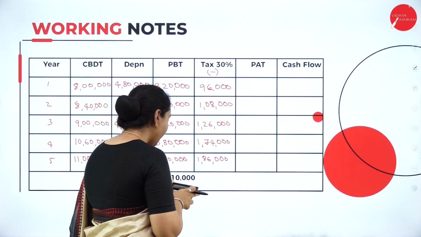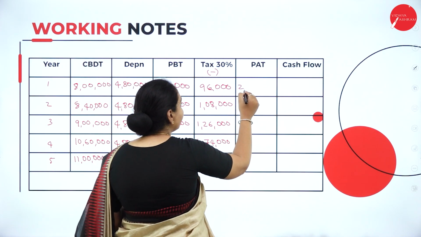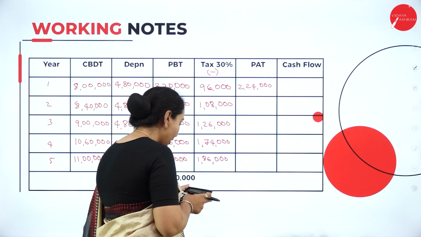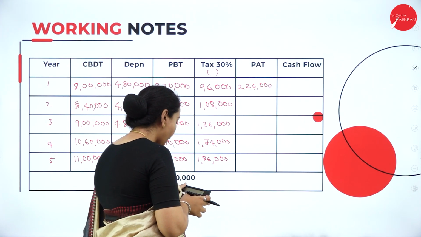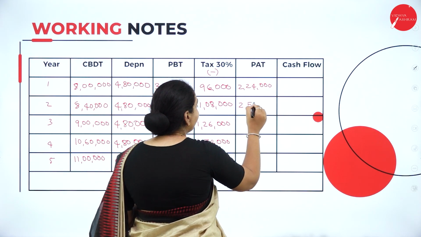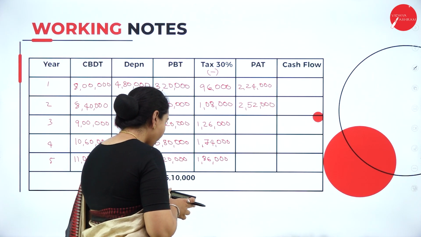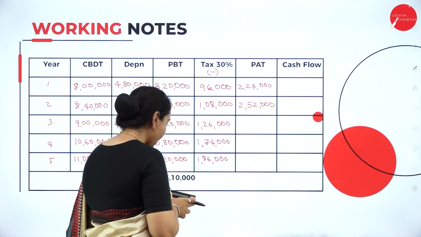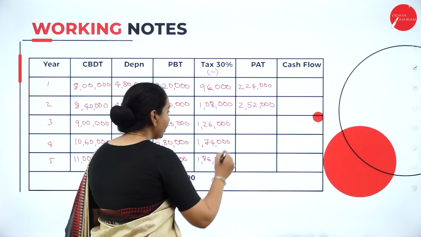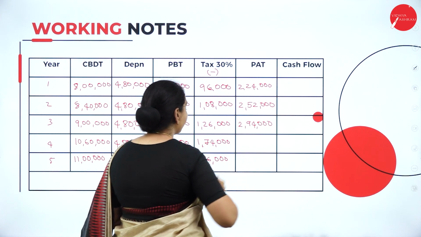Next we have to deduct these values from the profit before tax values. So 3,20,000 minus 96,000 gives 2,24,000. Then 3,60,000 minus 1,08,000 gives 2,52,000. Next 4,20,000 minus 1,26,000 gives 2,94,000.